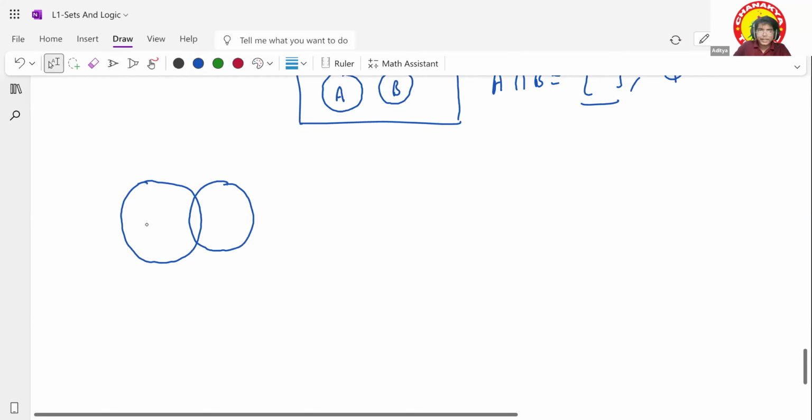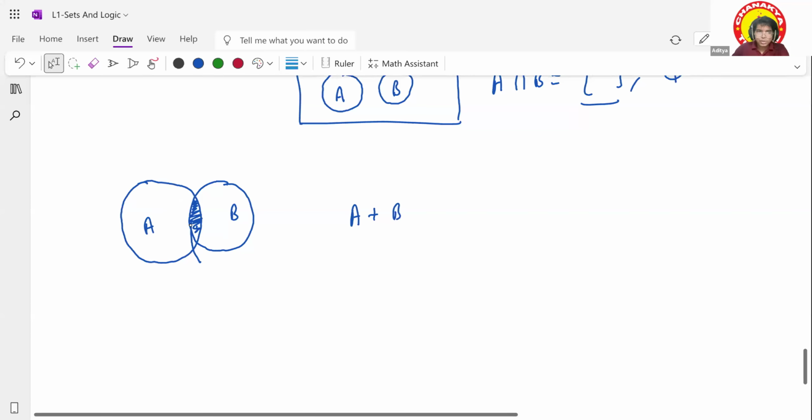If this is A and this is B, you know this portion is the overlapped portion, right? It means if I add A and B, A plus B, I am covering this portion twice.